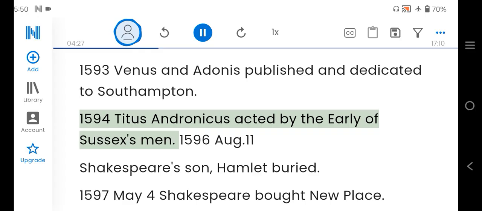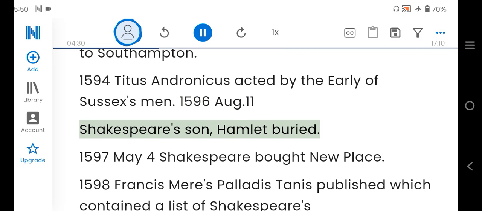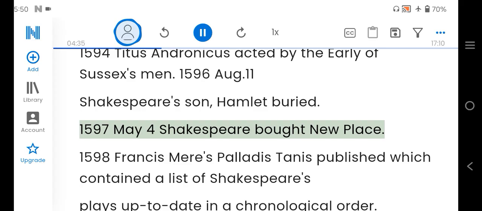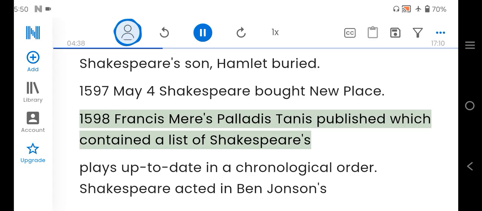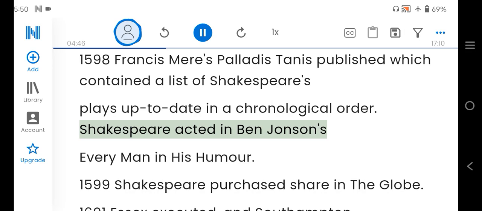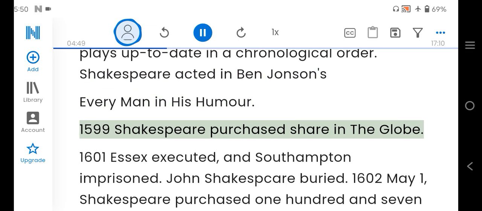1594 Titus Andronicus acted by the Earl of Sussex's men. 1596 August 11. Shakespeare's son, Hamlet buried. 1597 May 4 Shakespeare bought New Place. 1598 Francis Meres' Palladis Tamia published, which contained a list of Shakespeare's plays up to date in chronological order. Shakespeare acted in Ben Jonson's Every Man in His Humour. 1599 Shakespeare purchased a share in the Globe.